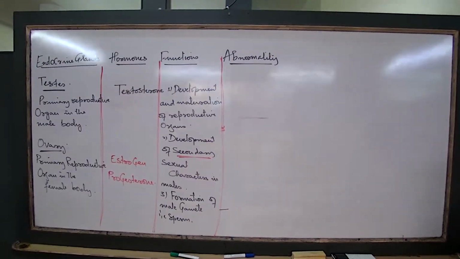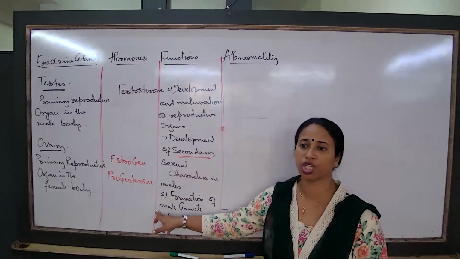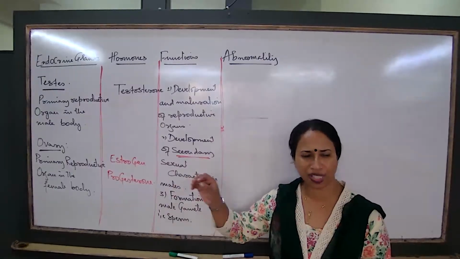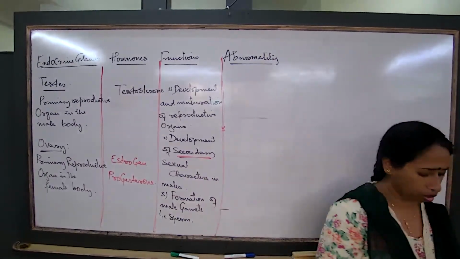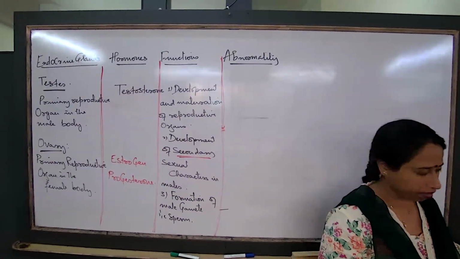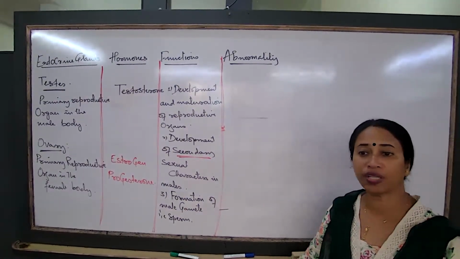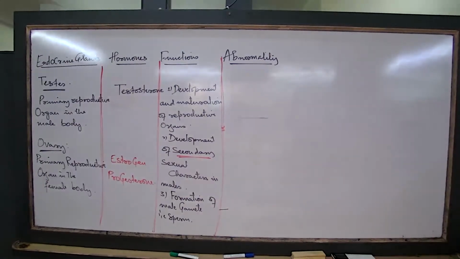When we are talking about the estrogen and the progesterone, you will be asked in your paper a simple question. Name the primary sex hormone in the male body. What to write? The testosterone. Next is estrogen. Name the hormones released by the ovary. Estrogen and progesterone.